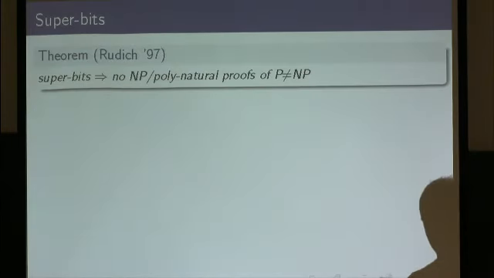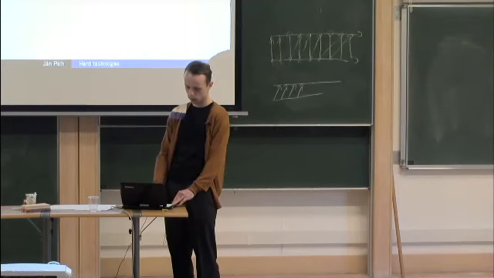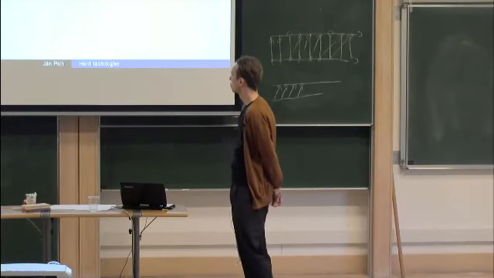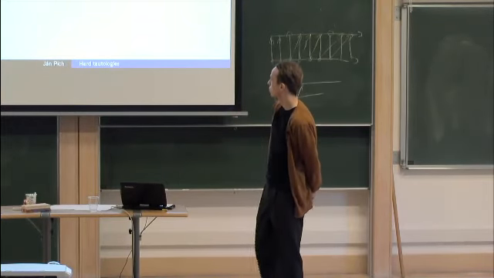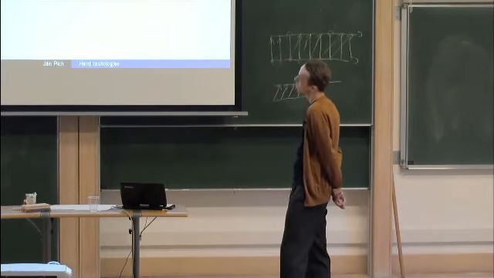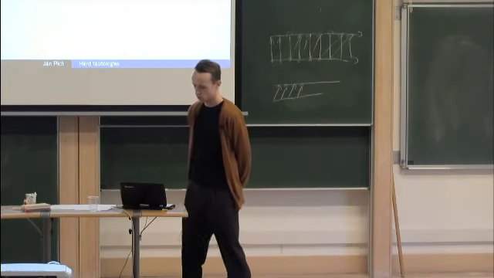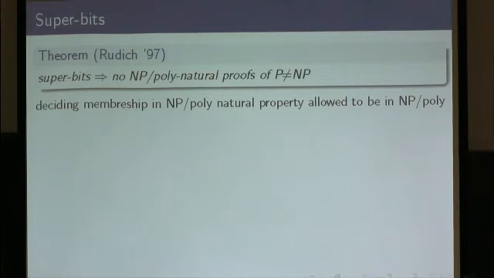I think it is interesting to consider a weakening of feasible interpolation called the feasible disjunction property. The reason is that there is an attempt by Rudich to extend the natural proofs barrier. He showed that assuming that there are so-called superbits, there is no NP/poly natural proof against P/poly, where an NP/poly natural proof is the same thing as a P/poly natural proof, but the constructivity condition is weakened to NP/poly. So deciding membership in the set C in this NP/poly natural property is allowed to be in NP/poly.